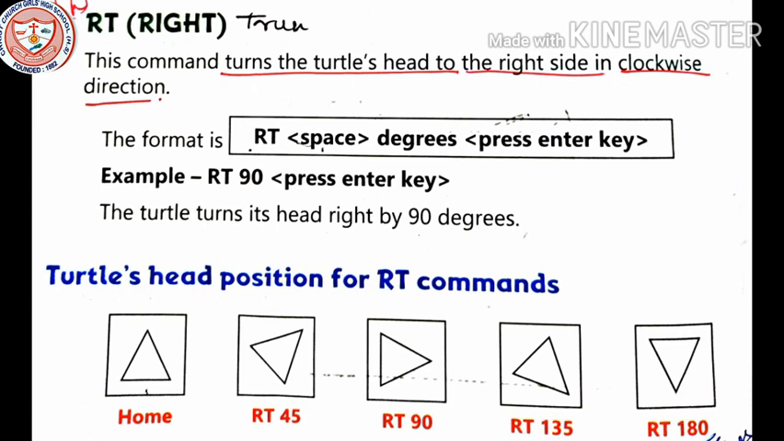Now you can see over here the turtle's head position for RT commands. If I press home, it will be in the middle and straight. But if I press RT space 45, the turtle's head will move 45 degrees. Then if I press RT space 90, it will move to 90 degrees. If I press RT space 135, the turtle will move right to 135. And if I press 180, the turtle will move right to 180. So this is how the RT commands work.